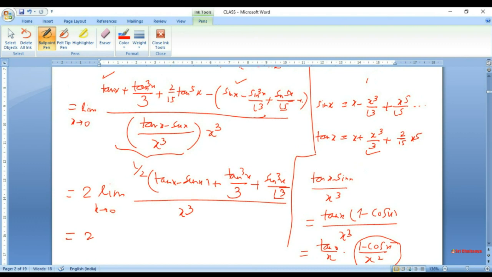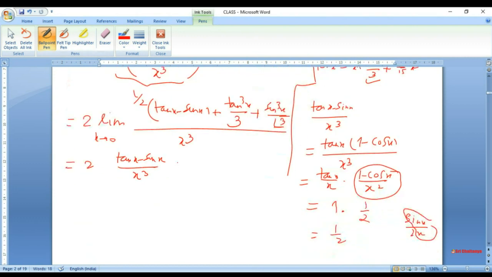So 2 times, you again have (tan x minus sine x) over x cube, and plus limit x tend to 0 tan cube x over 3x cube and plus sine cube x over 6x cube.